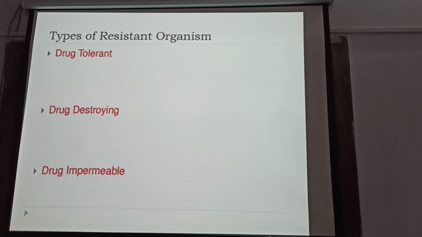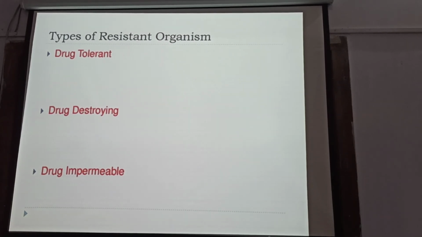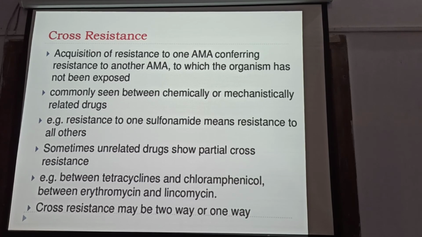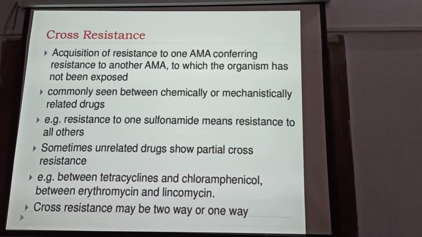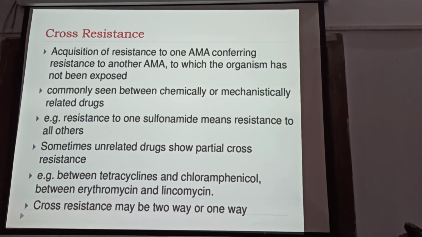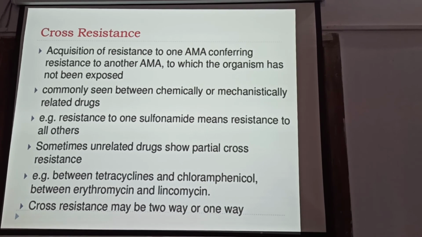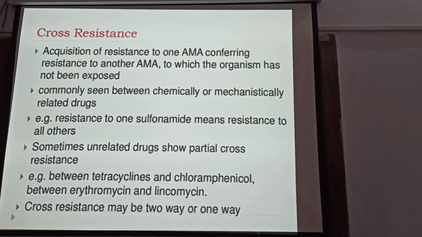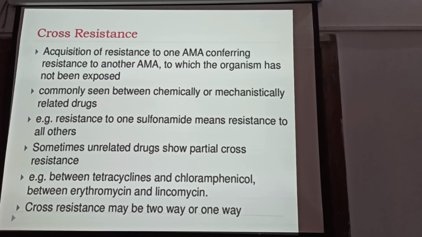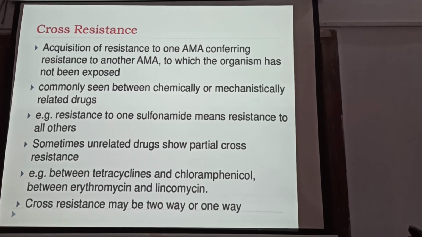Types of resistant organism: drug tolerant, drug destroying, drug impermeable. Cross resistance is also important. Sometimes if sulfonamide is resisted, the whole group of sulfonamides is resistant. Like if penicillin is resisted, the whole beta-lactam group may be resistant.